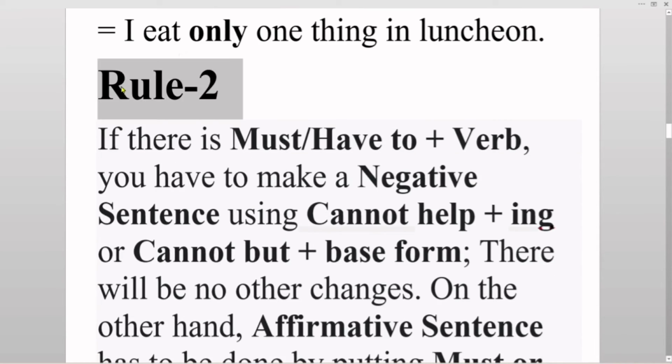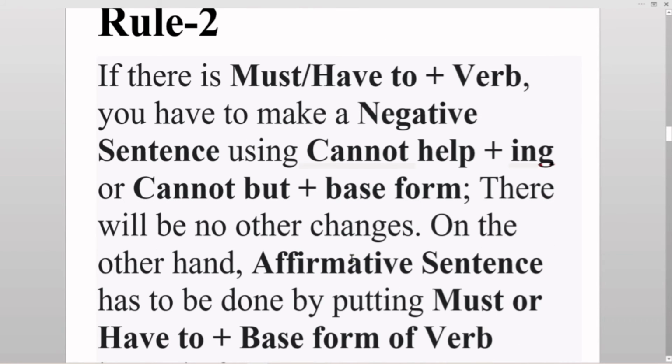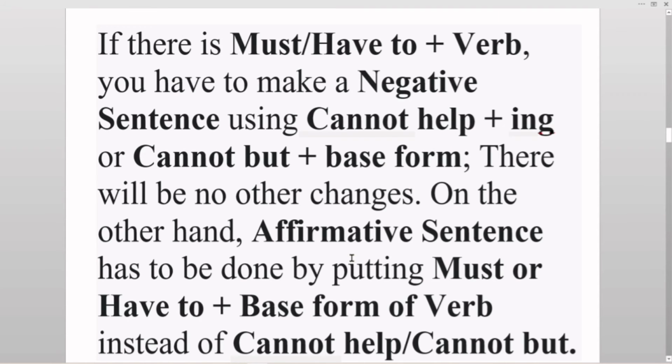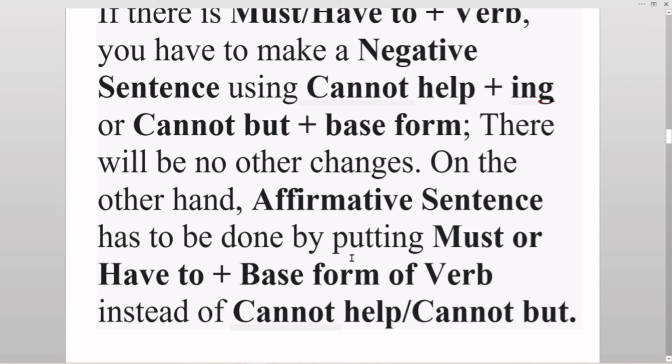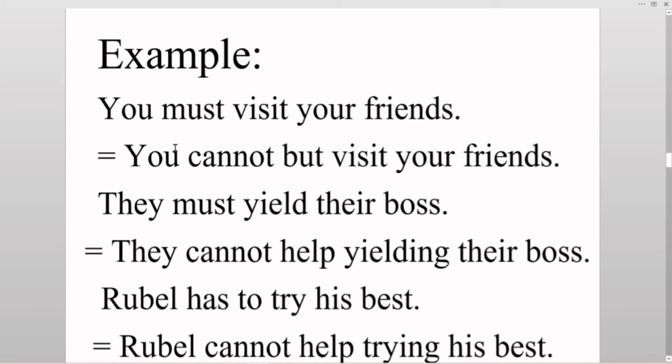Rule number 2. If there is must or have to plus verb, you have to make a negative sentence using cannot help plus ing or cannot but plus base form. There will be no other changes. On the other hand, an affirmative sentence has to be done by putting must or have to plus base form of verb instead of cannot help or cannot but. Let me show you some examples.